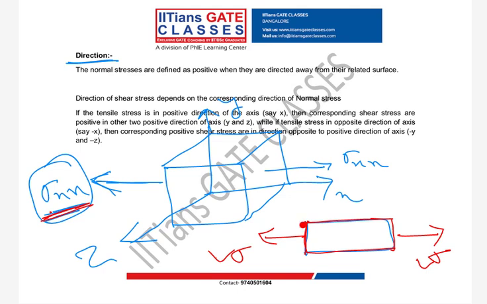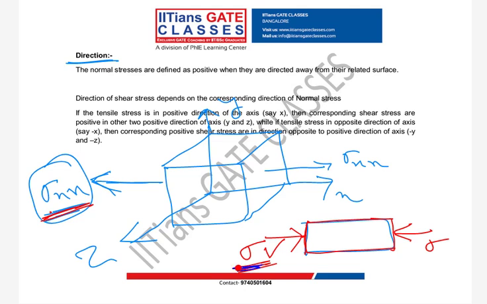So whenever a stress goes away from your section, this is one section, this is another section, if the stress goes away from the section, it is a tensile stress. Now suppose I am reversing the direction. So this sigma and this sigma, tell me, is what? Compressive.